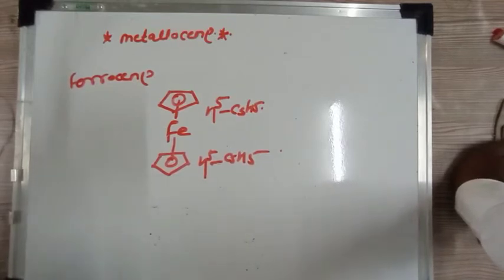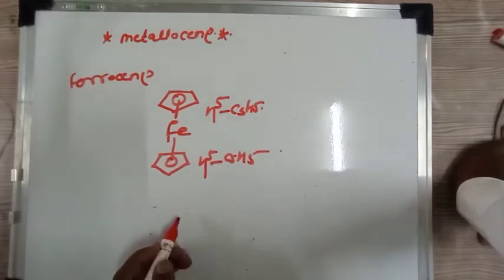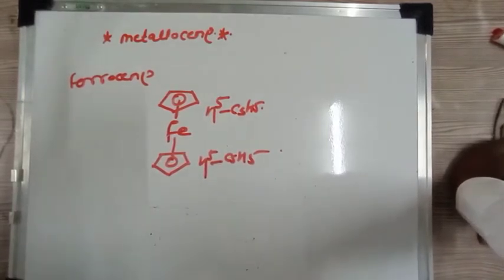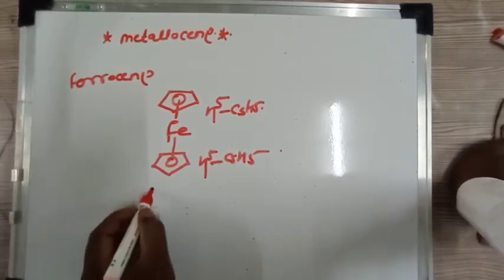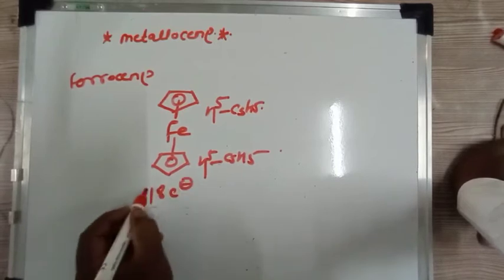Generally not all metallocenes follow the 18 electron rule, but ferrocene follows 18 electrons. If you count the electrons, Fe contributes 8 electrons and the cyclopentadienes contribute 10 electrons, so in total it is an 18 electron species.